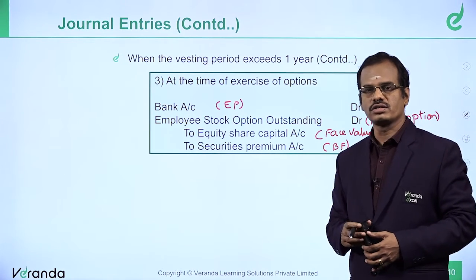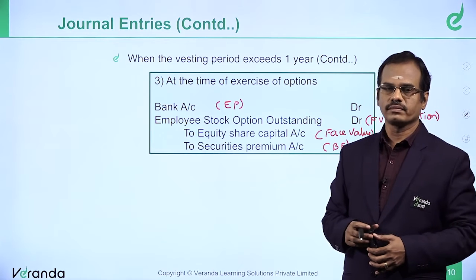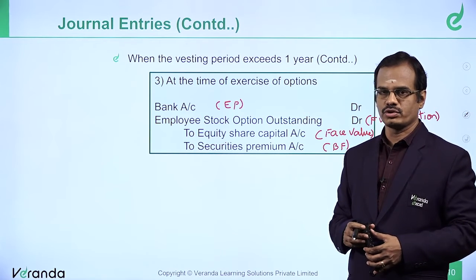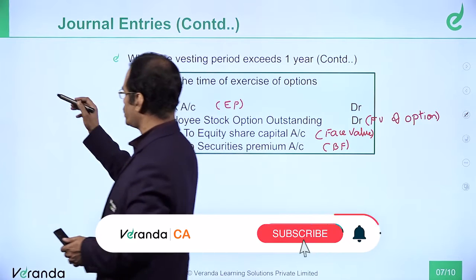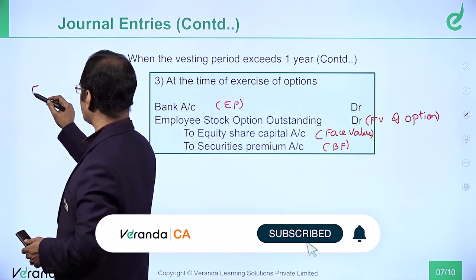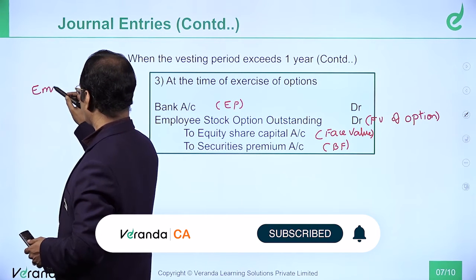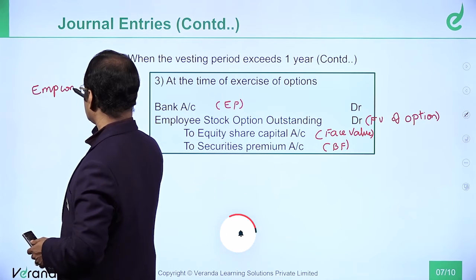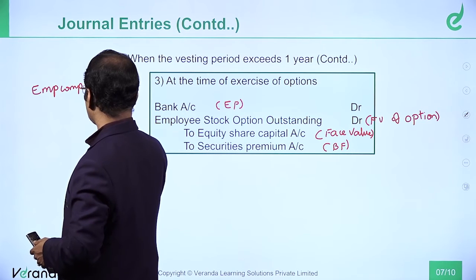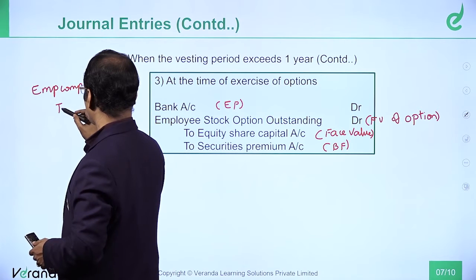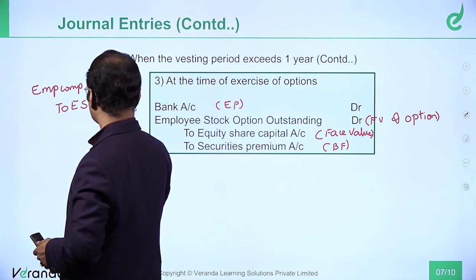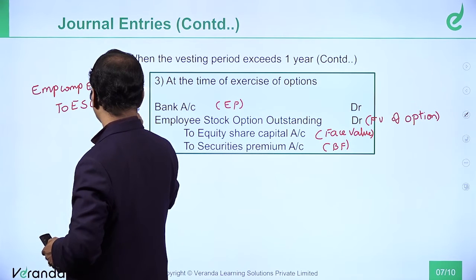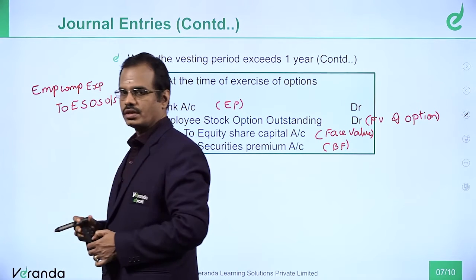For recognition of expense, you pass an entry: employee compensation expense account debit to ESOS outstanding account. You have seen this in the previous slide. This is the entry we pass.